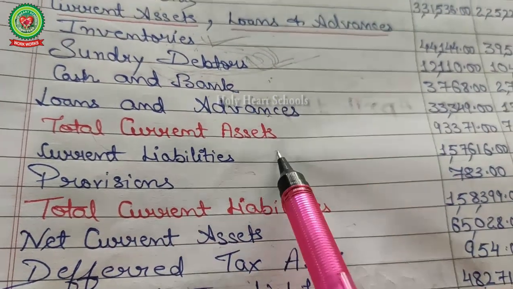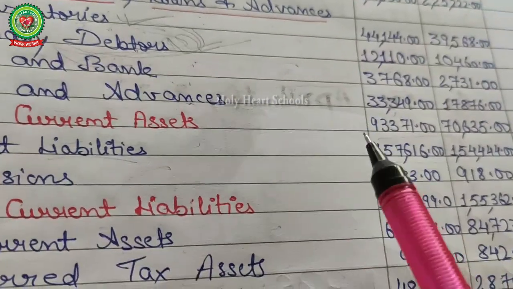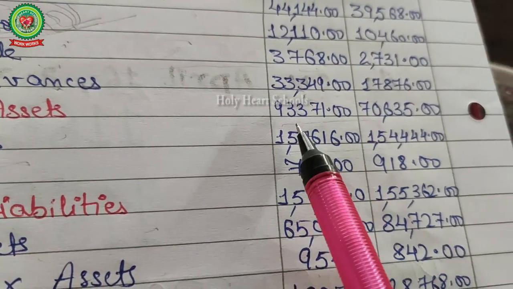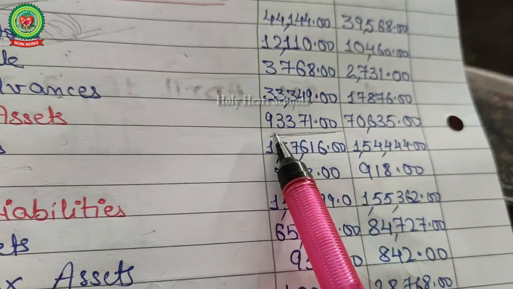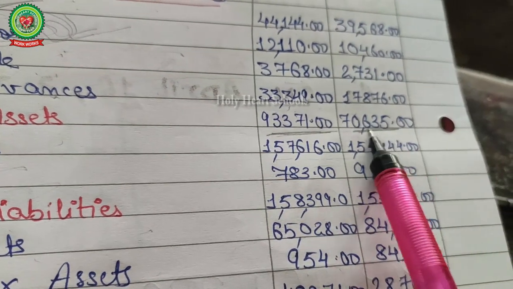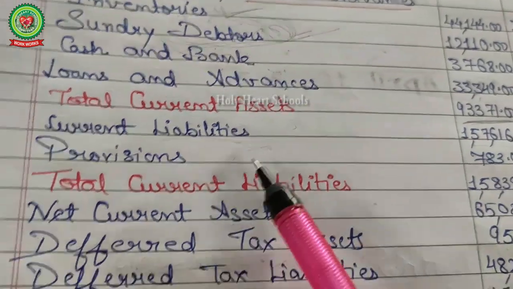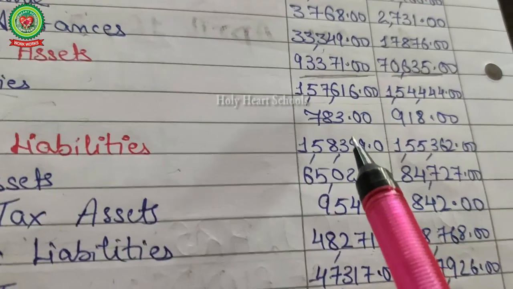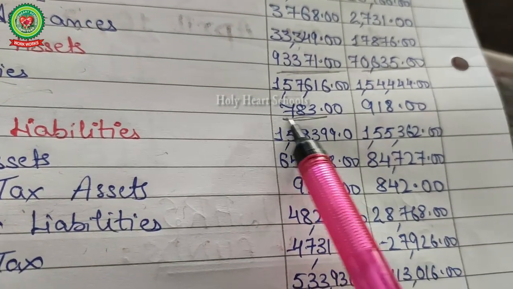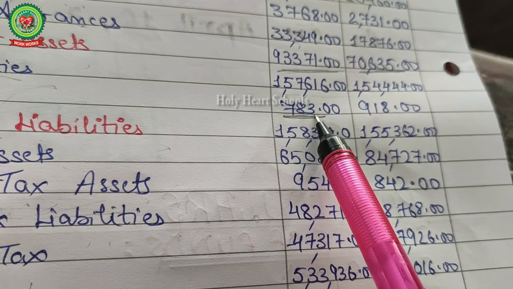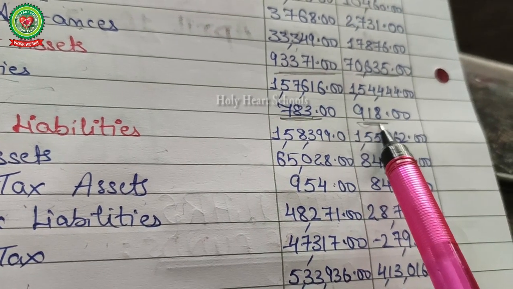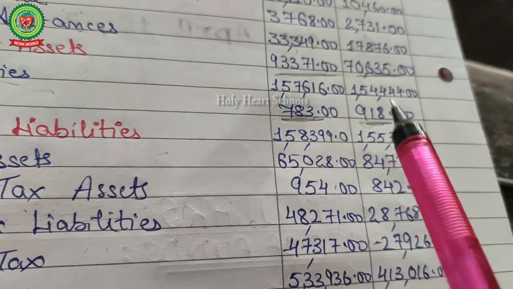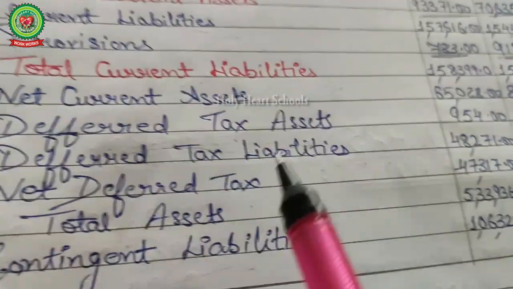Total current assets, current liability. See, the total current assets value is quite higher as compared to last year. Now the next point is provision. Provision is also created here. This year 783 crores was created, last year 918 crores. It means last year was more as compared to this year.